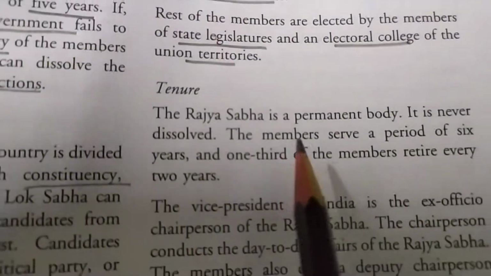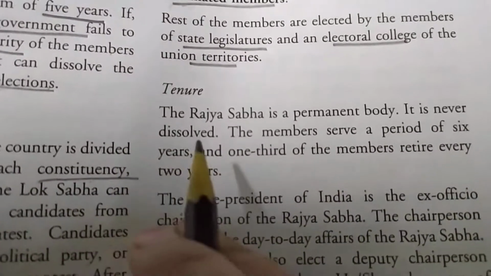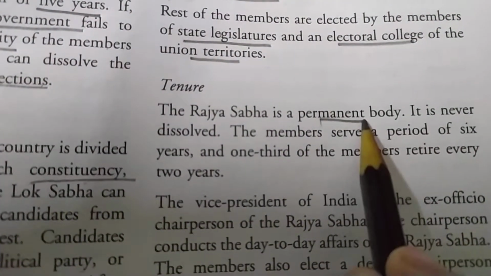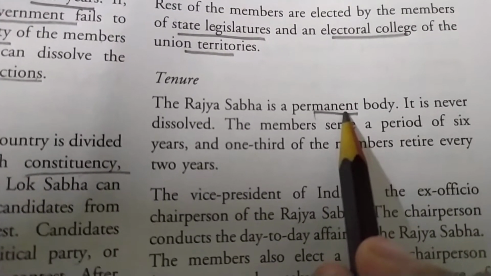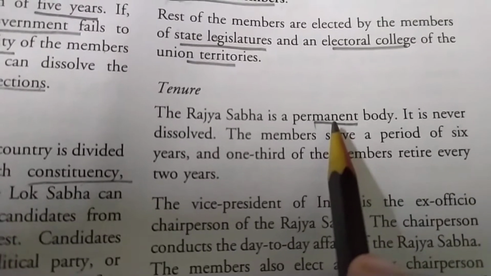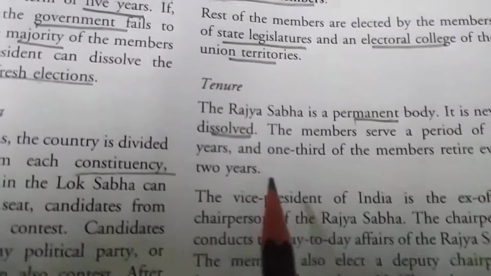Tenure. The Rajya Sabha is a permanent body. It is never dissolved. So the Rajya Sabha is a permanent body, but Lok Sabha is not a permanent body. It can be dissolved when the Prime Minister loses the majority. But Rajya Sabha is the permanent body and it is never dissolved.